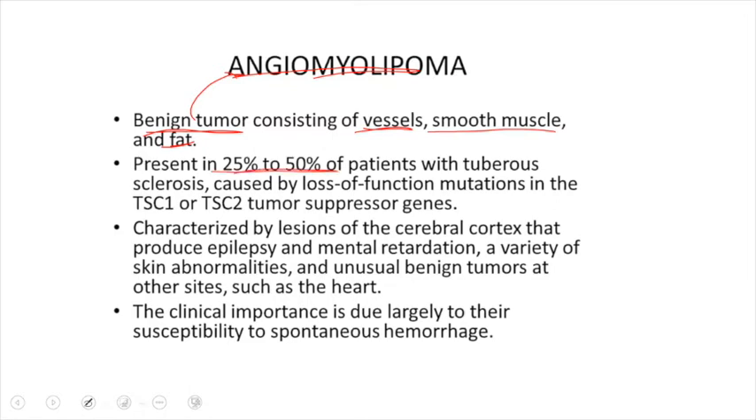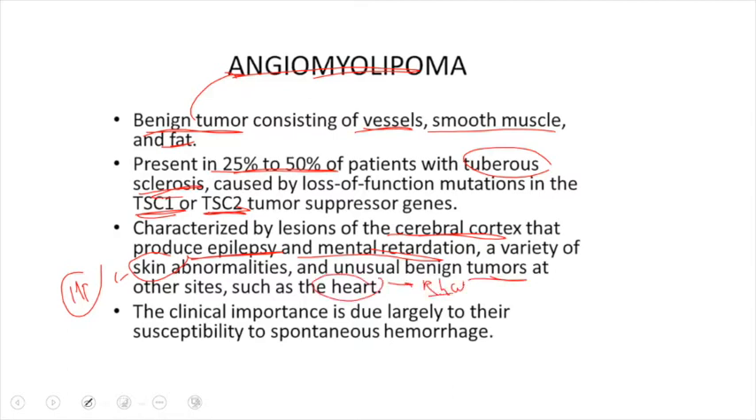It is present in 25 to 50% of the patients having tuberous sclerosis, where there is a mutation in the TSC1 or TSC2 tumor suppressor gene, and it is characterized by lesions not just in the kidney but also in the cerebral cortex, and that will manifest with epilepsy or seizures, or also with mental retardation. And also, as I have said, it has a variety of skin abnormalities leading to formation of hyperpigmented patches in the skin, with benign tumors at other sites, especially in the heart, resulting in formation of rhabdomyoma that I have already discussed.